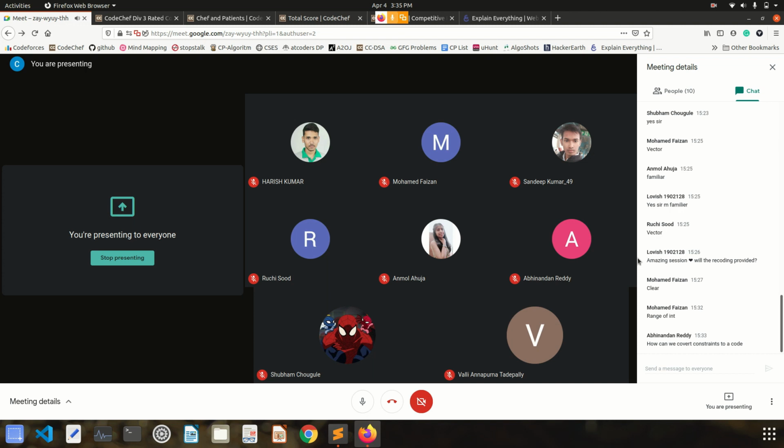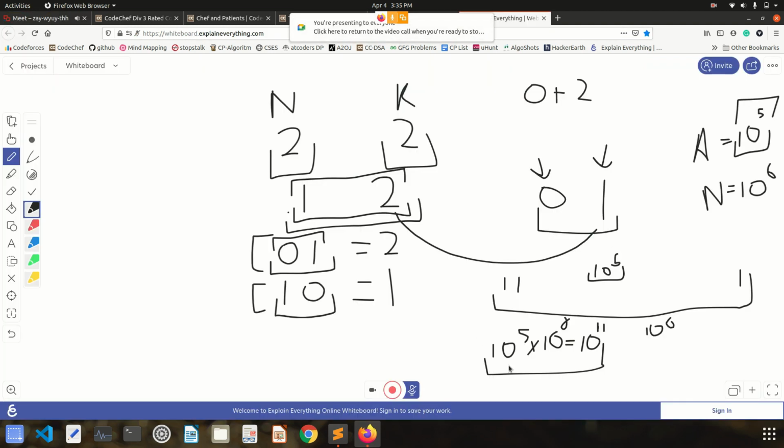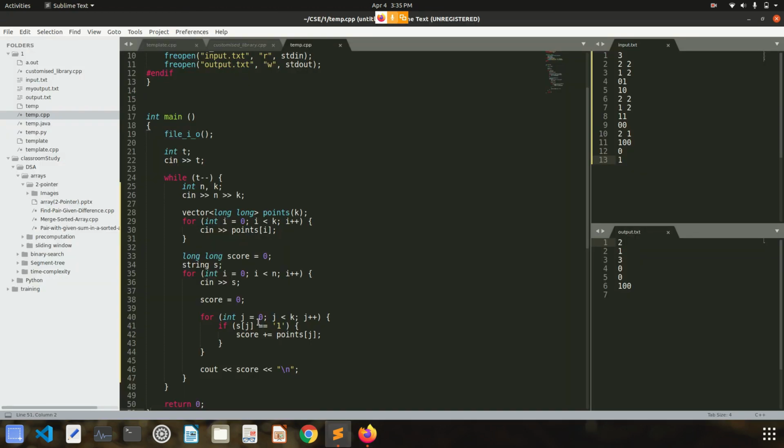And till then, how many of you are able to understand how we came to this relation? How we computed that at max my score will have a value of 10 power 11, which an integer can't store, but long can store.